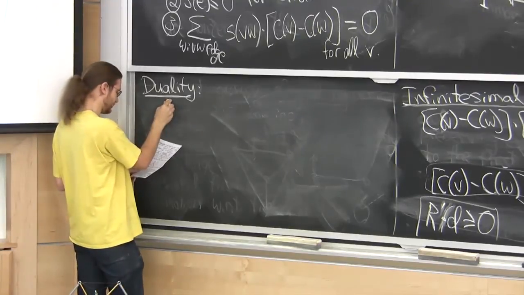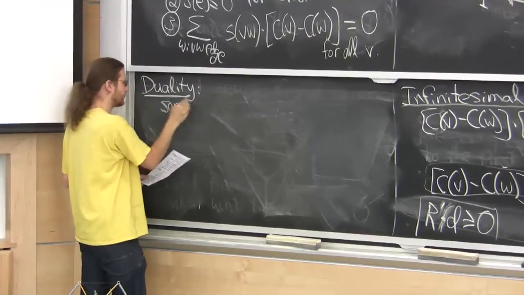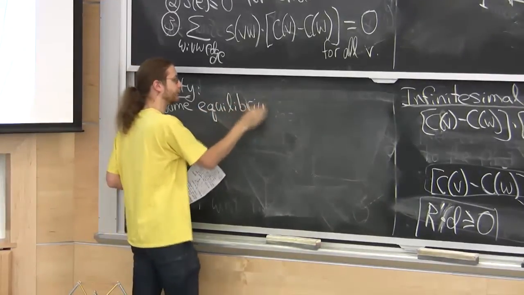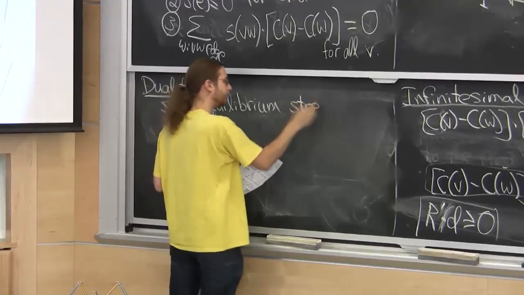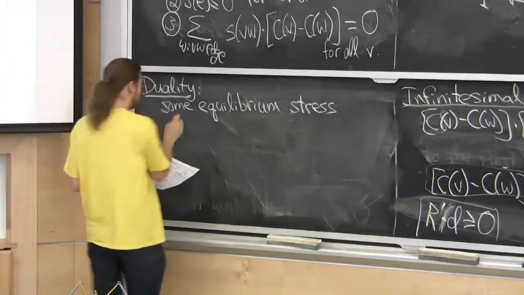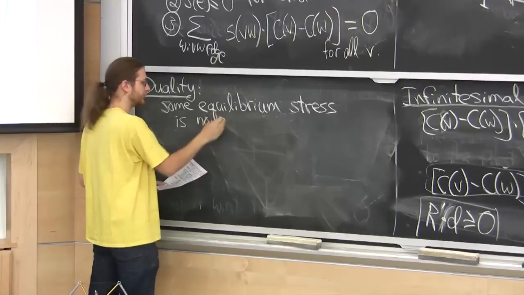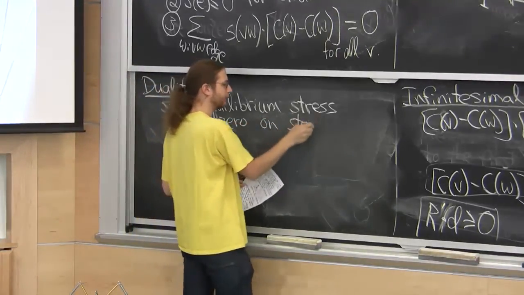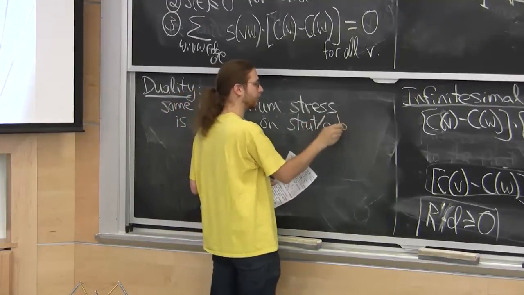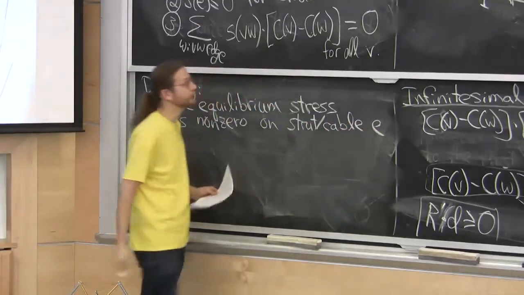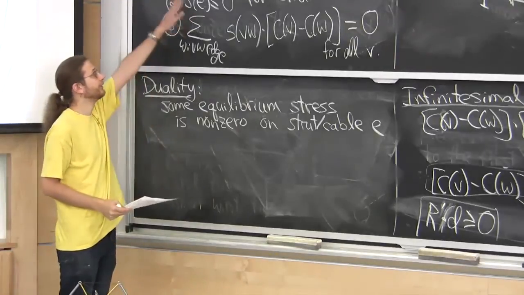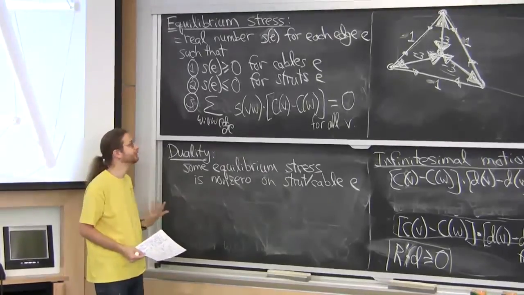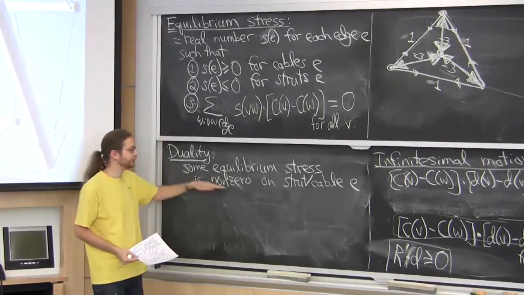Here's what's true. If I look at all the equilibrium stresses, and I find some stress that is non-zero on a particular strut or cable. Okay, I should mention there's always a trivial stress, which is you set all of these S's to 0, then everything will hold. So what we're interested in are non-trivial stresses where you're non-zero somewhere.